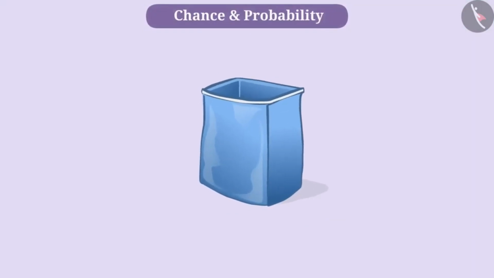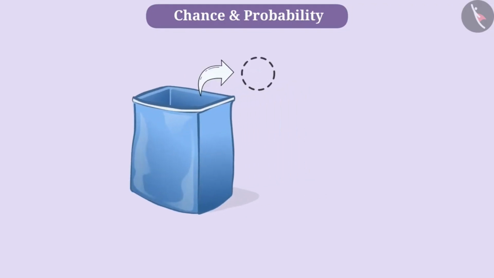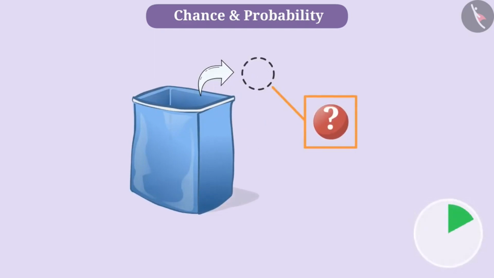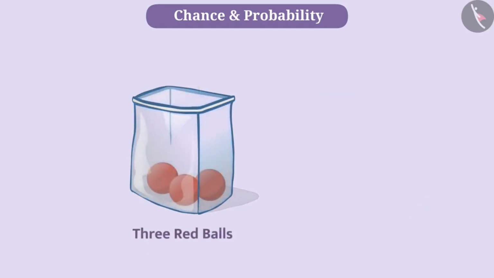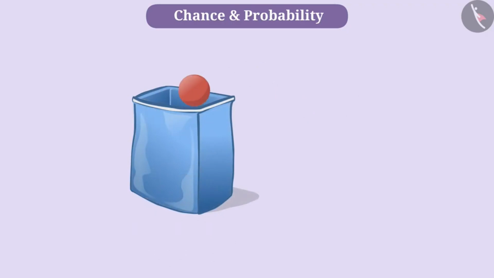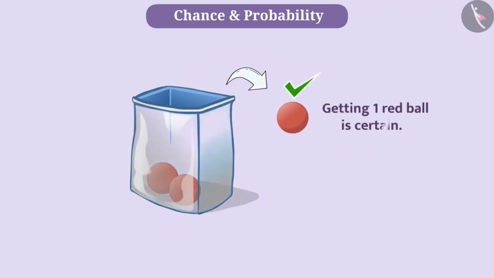Let us understand these concepts by considering some situations. Here is a bag in which there are 3 red balls. If we take out one ball without seeing it, will it be a red ball? Think. Absolutely right. Here, without seeing these 3 red balls, getting one red ball is certain.